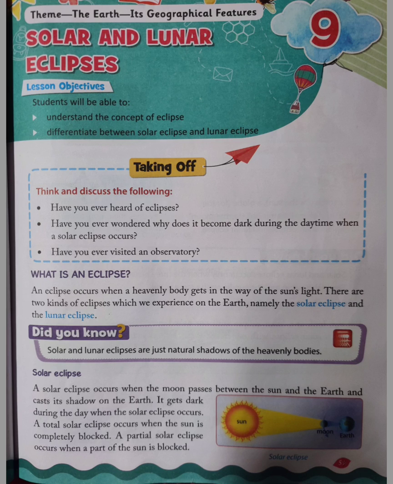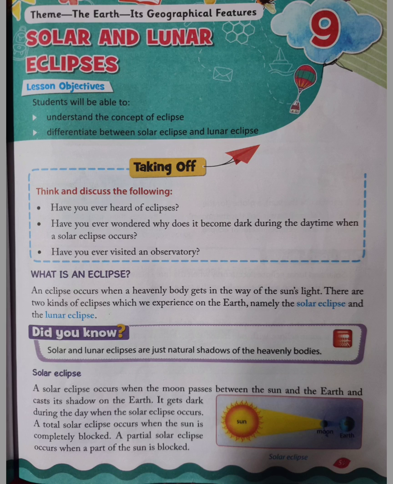What is an eclipse? An eclipse occurs when a heavenly body gets in the way of the sun's light. There are two kinds of eclipses which we experience on the earth, namely the solar eclipse and the lunar eclipse.